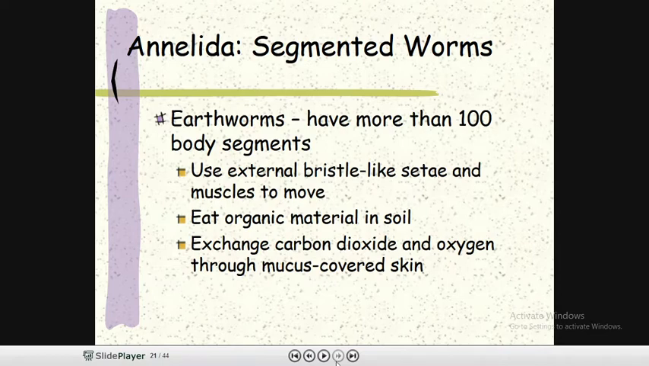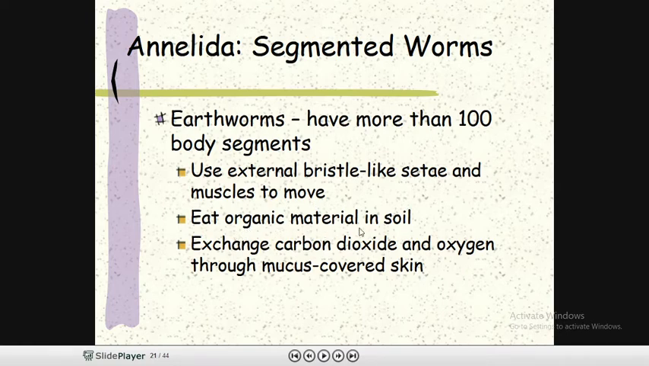Earthworms have more than 100 body segments. They use external bristle-like setae, which means very short hair-like structures, and muscles to move. They use these bristle-like setae, hair-like structures, and muscles to move from one place to another.